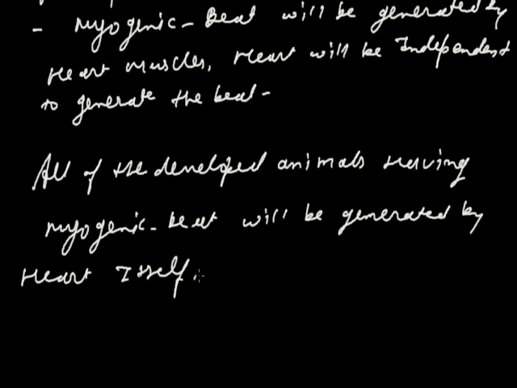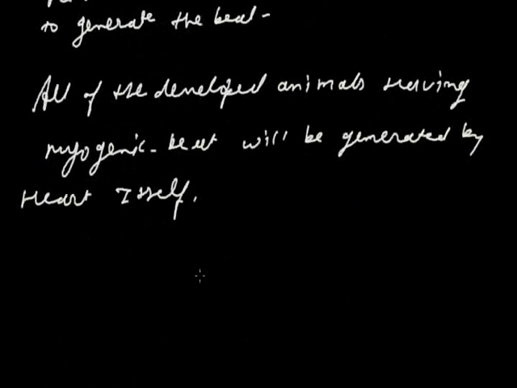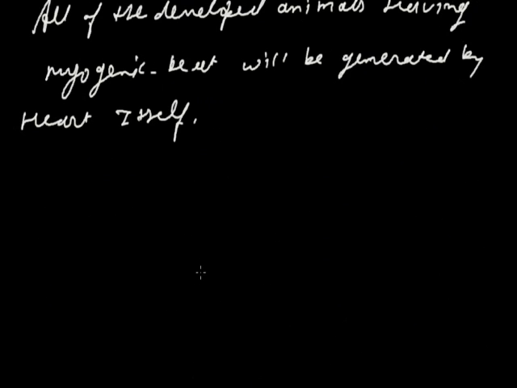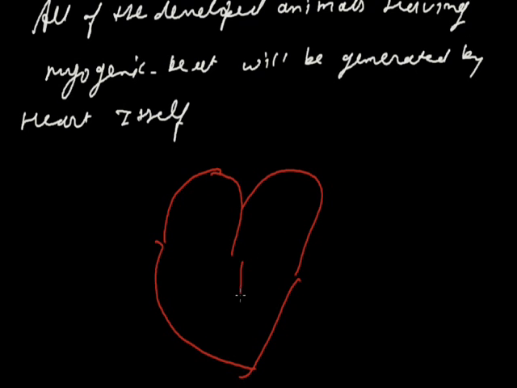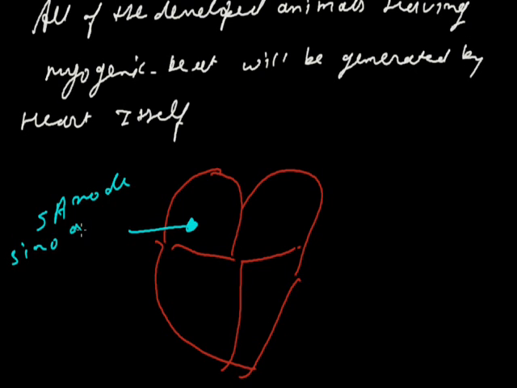Then how does the working of the heart take place inside the body? First, we'll draw the structure of the muscles present inside the heart. This is the basic diagram of the heart. First, the group of muscles present at the right atrium is very important, and this group of muscles is termed the SA node, the full form being sino-auricular node.